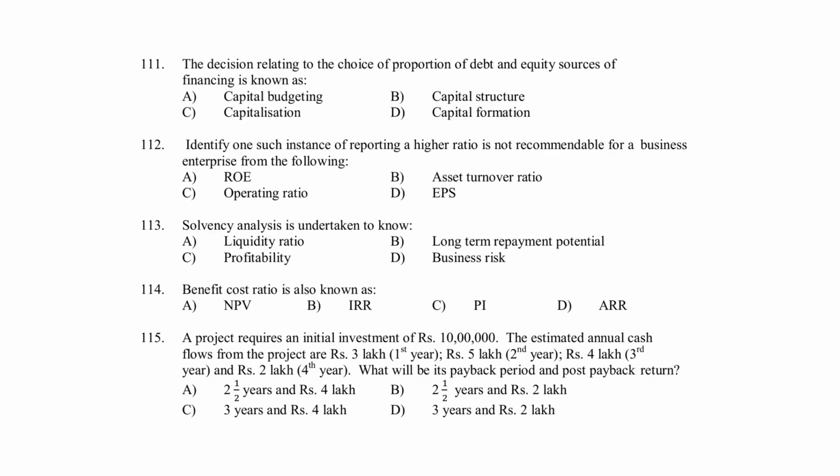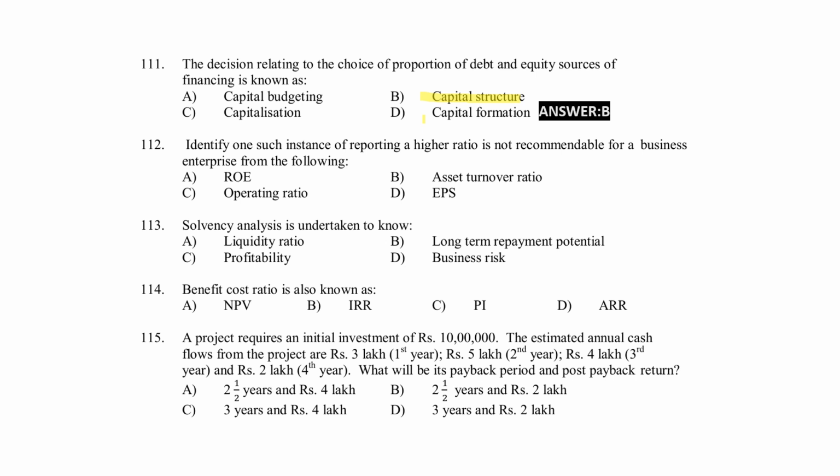Next, the decision relating to the choice of proportion of debt and equity source of financing is known as capital budgeting, capital structure, capitalization, and capital formation. Right answer option B, capital structure.